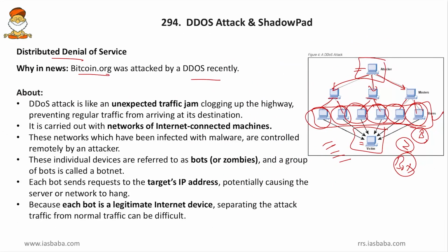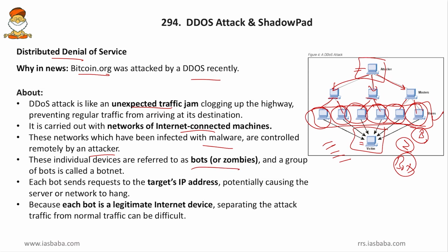So in brief, we look into the facts. A DDoS attack is like an unexpected traffic jam clogging the highway, and it is carried out with networks of internet connected machines. All the machines need to be connected with the internet, and these networks which have been infected with the malware are controlled by an attacker. We discussed that these individual devices are referred to as bots or zombies.